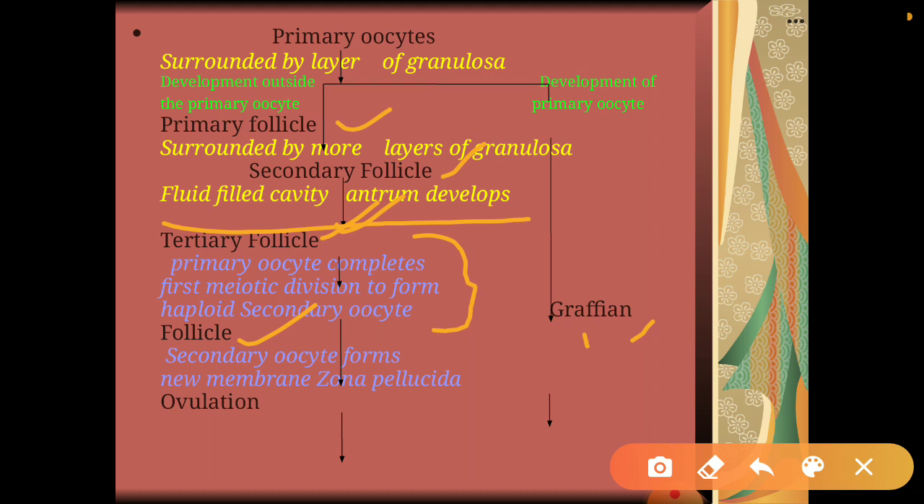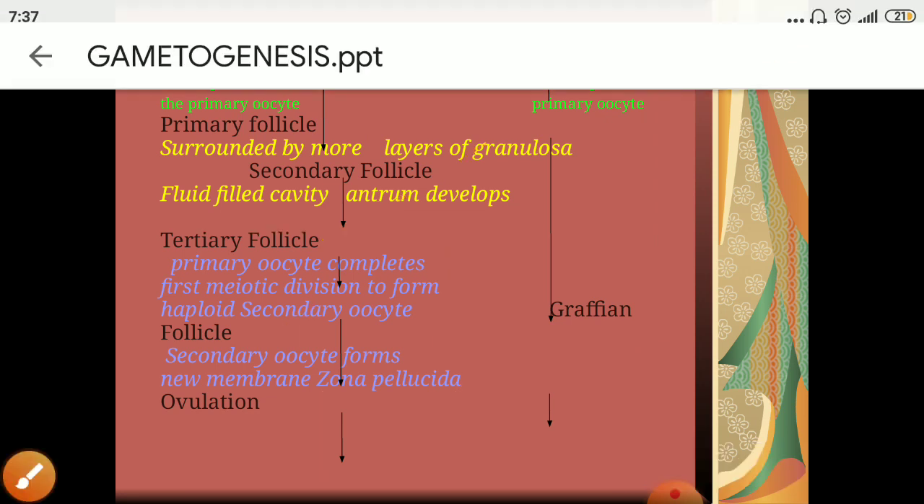And from the Graafian follicle, after some time, the secondary oocyte present in it forms a new membrane which is called zona pellucida, and it has a loose cover of cells which is called corona radiata. And after some time, ovulation takes place. Ovulation, all of you know, is the release of the ovum from the ovary.